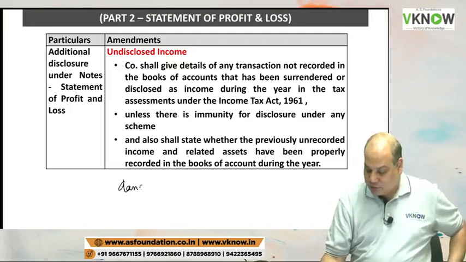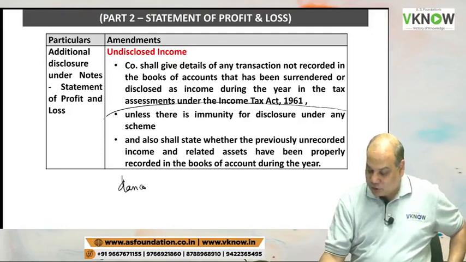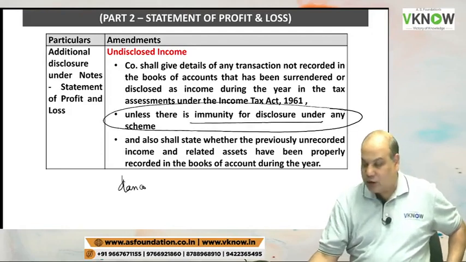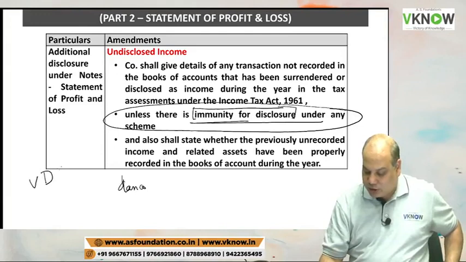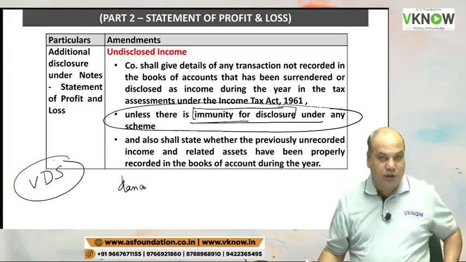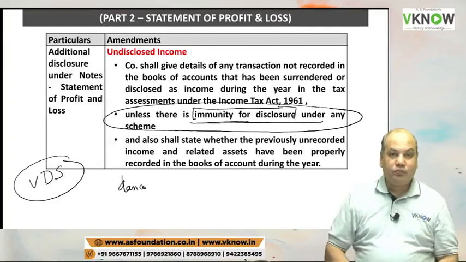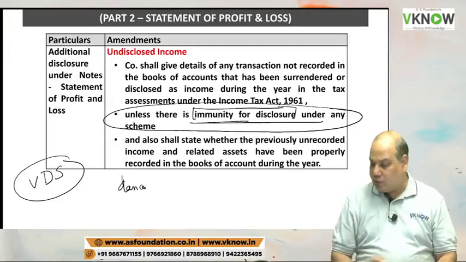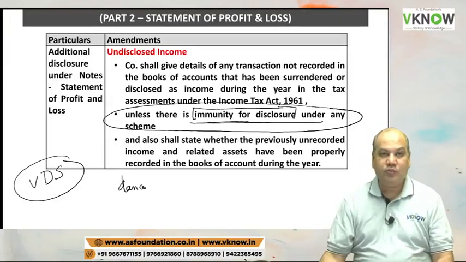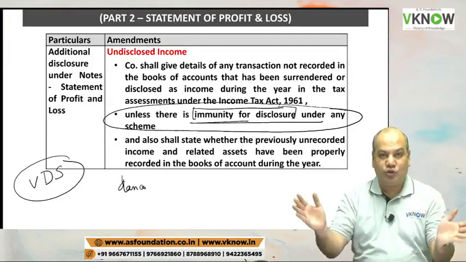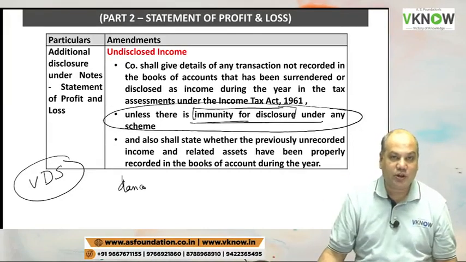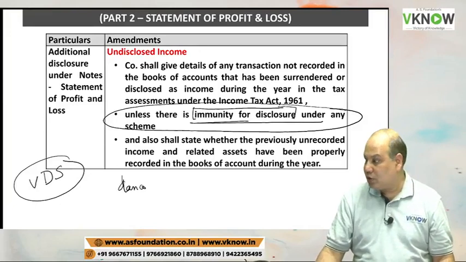Disclosure is not required if there is any immunity, that means you are given exception in certain scheme, like government comes out with voluntary disclosure schemes from time to time. Under that, there is a condition that you are not required to give disclosure in the financial statement. Then you will not be required.